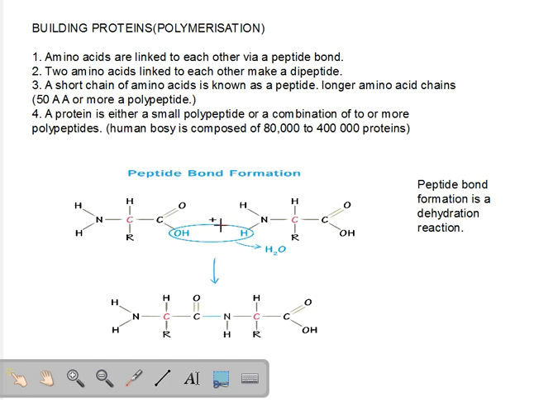In this peptide bond formation, the hydroxyl, the OH group of the carboxylic acid, combines with the hydrogen of the amine group of the other amino acid. They combine together and form water. So such a reaction is also called a dehydration reaction.